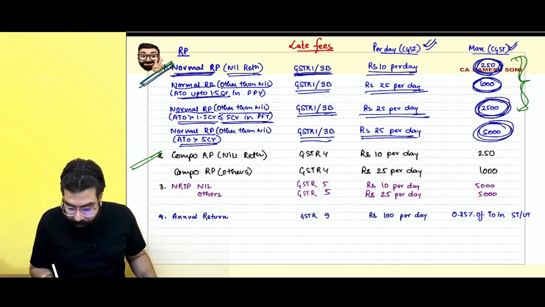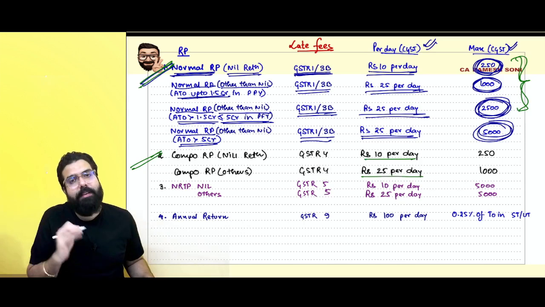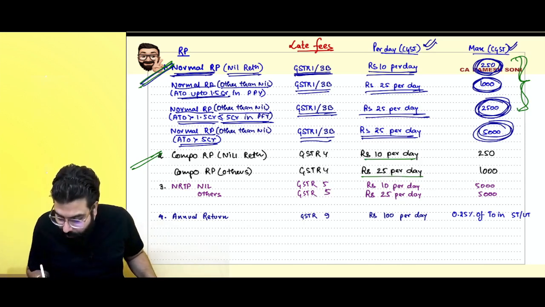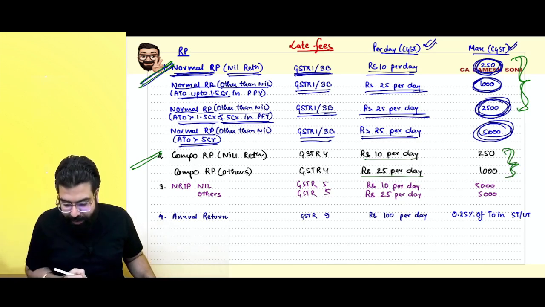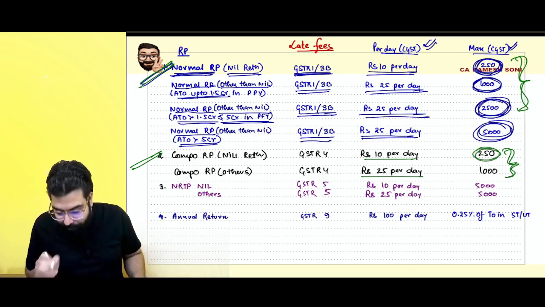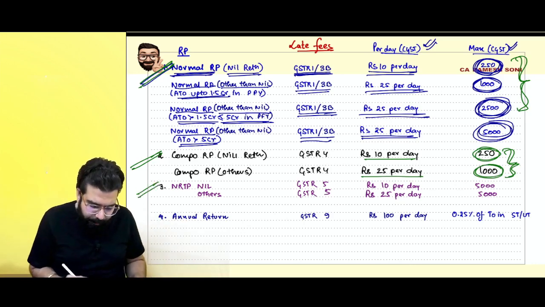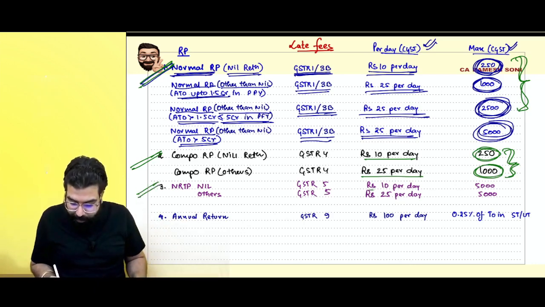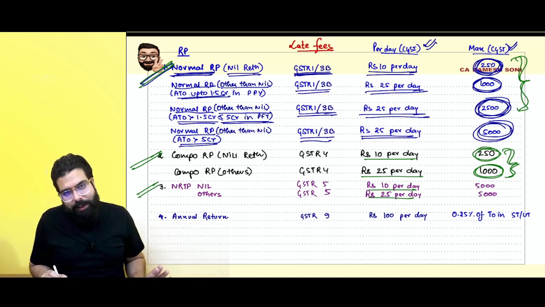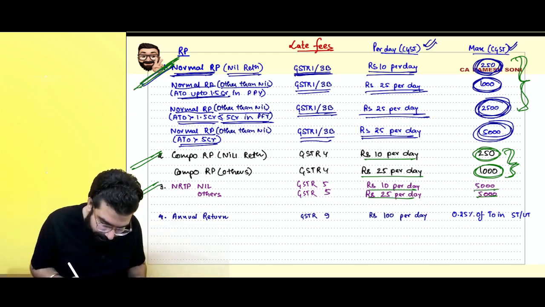Composition dealer: nil return 10 rupees, other than nil return 25 rupees. Yes, sir, GSTR 4 was there. The maximum late fee, which was 5,000 rupees, has now been made 250 if you are a nil return filer and 1,000 rupees for other than nil return. Done, sir. Sir, for NRTP there is no reduction: 10 rupees per day, 25 rupees per day other than nil return, maximum 5,000, 5,000. There is no change. The change is only here and here.